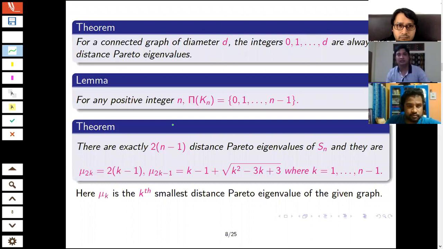So here is a collection of some basic results. Here is a result: if I have a graph of diameter d, any diameter, suppose the complete graph, then its diameter is 1. If I consider the path graph, its diameter is n minus 1. So if the diameter is d, then these integers 0, 1, 2 up to d, that is d plus 1 integers, are all eigenvalues. These are not the only eigenvalues, but these are always eigenvalues for a graph of diameter d. So if I have a graph of diameter 3, I can say 0, 1, 2, 3 are always the eigenvalues.